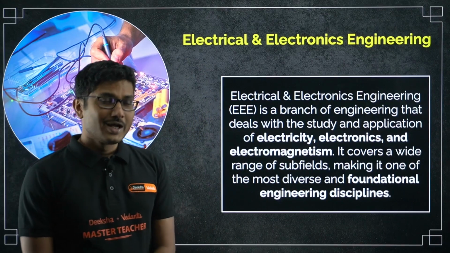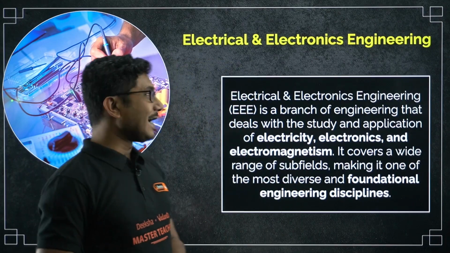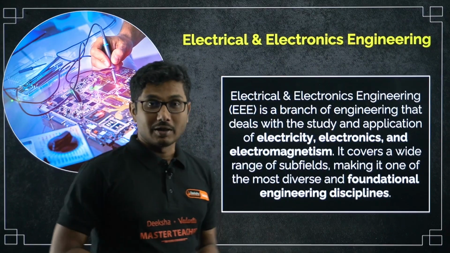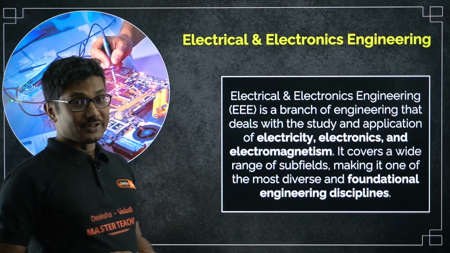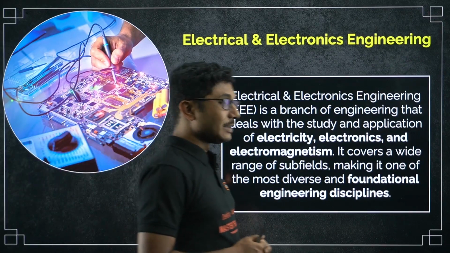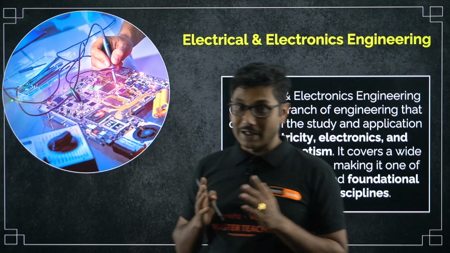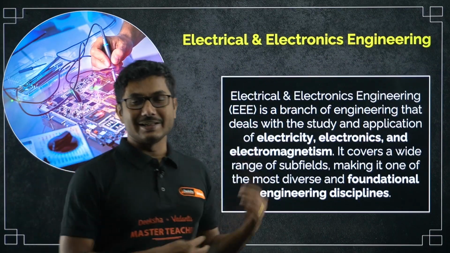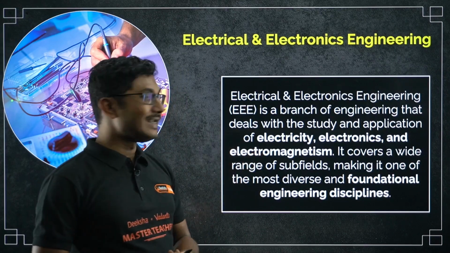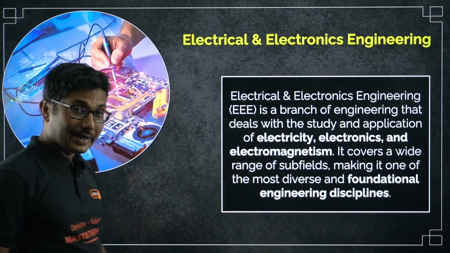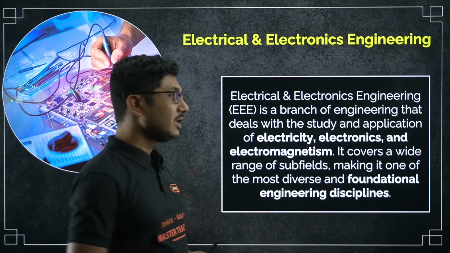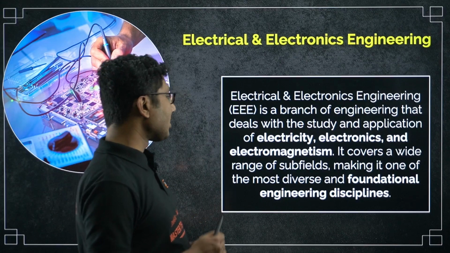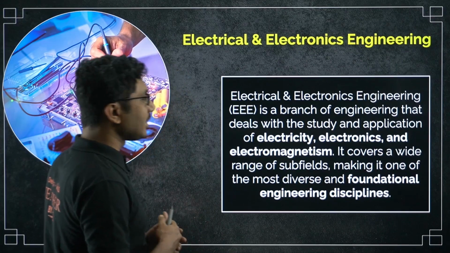All these three topics are somewhat related to physics, right? At the beginning of engineering, this was part of physics. Later they realized we need a separate study for this branch, because it is very popular and we need experts in this topic. Mainly electricity, electronics and electromagnetism are the core parts. It covers a wide range of subfields, making it one of the most diverse and foundational engineering disciplines.